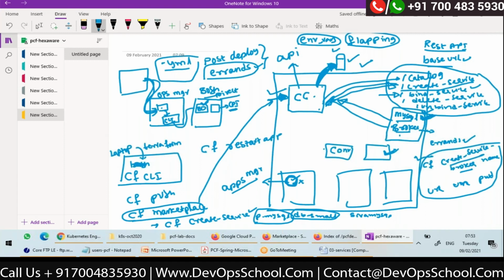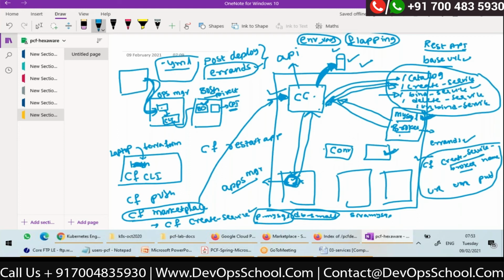Once I restart, what will happen? A new container will be created, right? During container creation and startup, it will make a call to the Cloud Controller REST API and ask, hey, are there any environment variables for me? If yes, it will take them, and those will be set as environment variables inside the container.